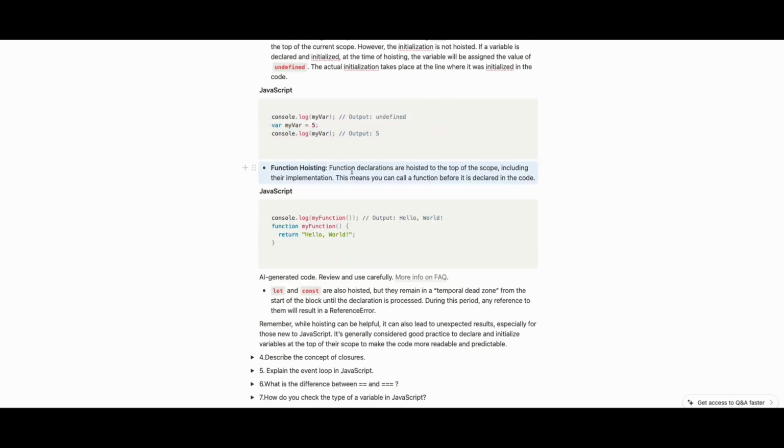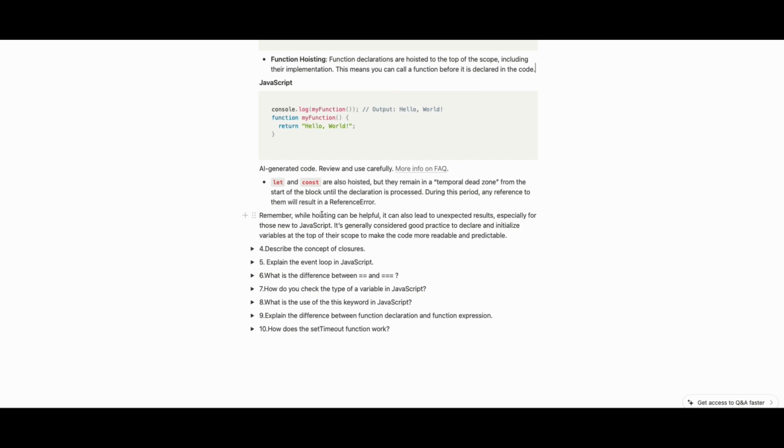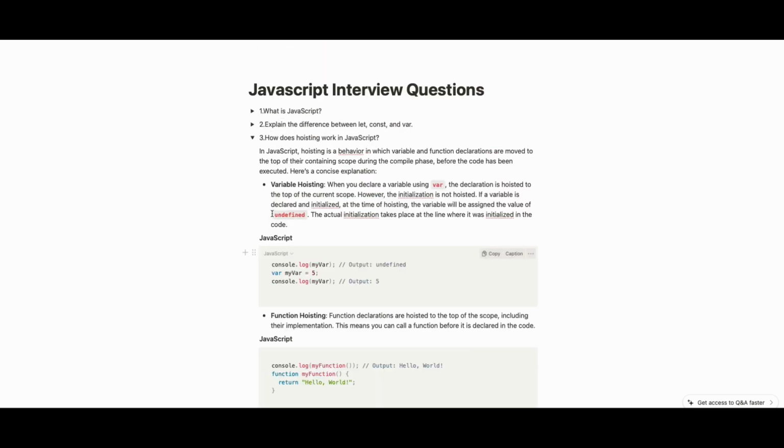Function hoisting: function declarations are hoisted to the top of the scope, including their implementation. Yes, same as I was saying. Yeah, this is the same thing which we talked about before. Yeah, I think okay. Number 3 is okay.